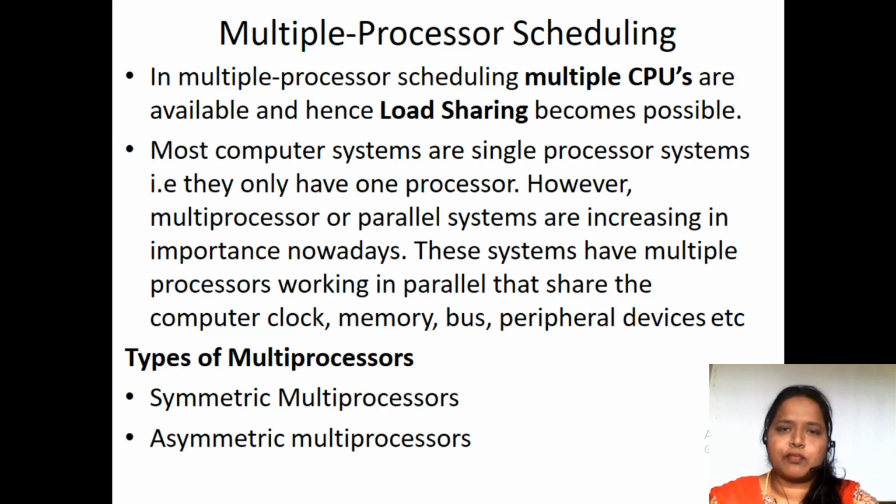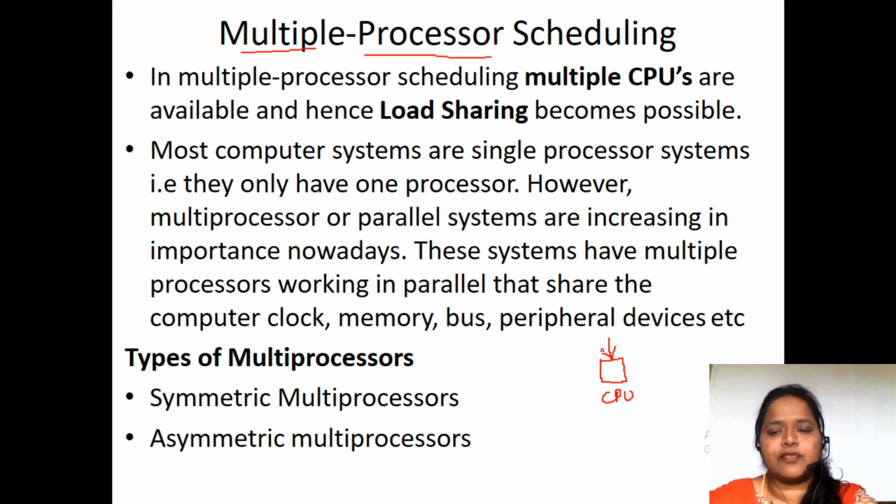So multiprocessor, as the name itself indicates, means we will have multiple processors. Suppose you are using a personal system, you will have one processor, and we'll execute all the tasks in that one processor only.